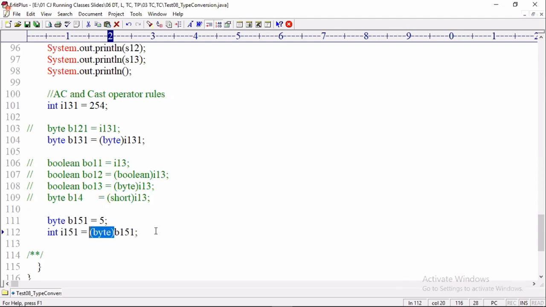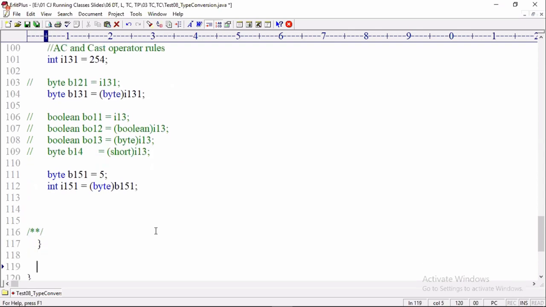People are telling "we must not use" and "we no need to use." Which statement is right? I don't know whether they know English or not. We no need to use a cast operator for converting a lesser data type to a higher range data type, but they're telling that we must not use. "Must" means a strict rule. If I use it, any problem? No problem. We no need to use it, but we need to use it in one case.